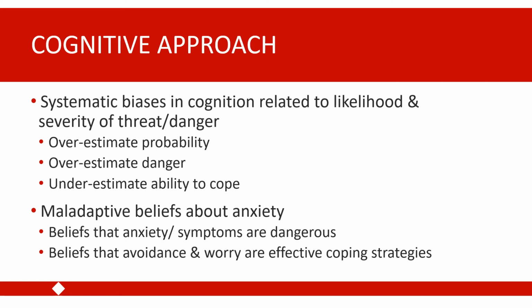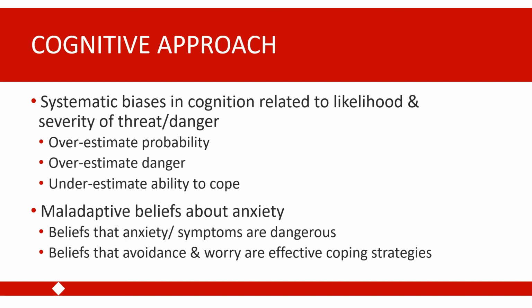Sometimes this can even get to a level that it kind of approaches magical thinking. So individuals who are worried about bad things happening to people they care about will say, well, if I worry that my children are going to be harmed or that my partner is going to lose his job, if I worry about it, it won't happen. But if I don't worry about it, something bad will happen. Other individuals might think things like, well, if I don't worry about studying for this exam, I won't study and then I will fail the exam.